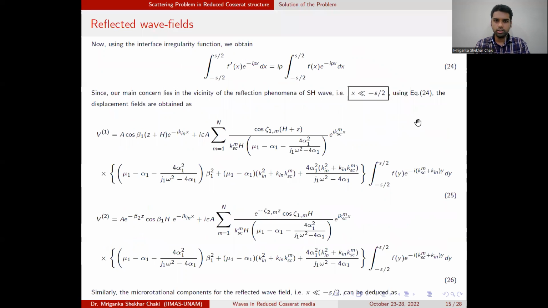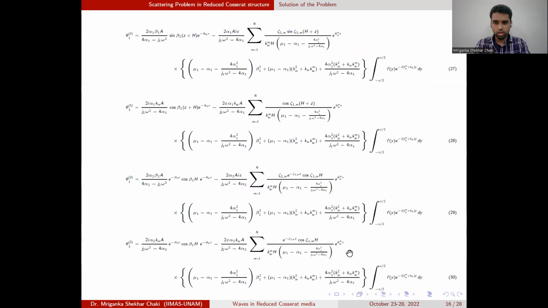So let's focus on the reflected field, which is the left side of the structure. Using this particular relation, we find the simplified form for the displacement field and for the rotational field. But again, this F(y), which is the irregularity function, is still unknown.